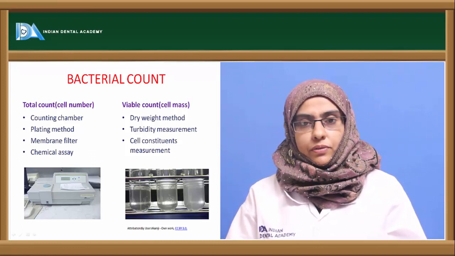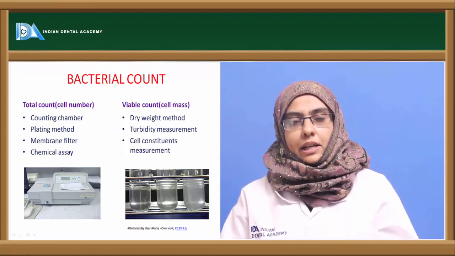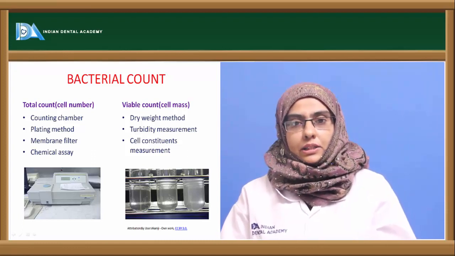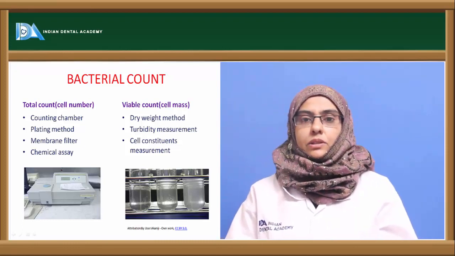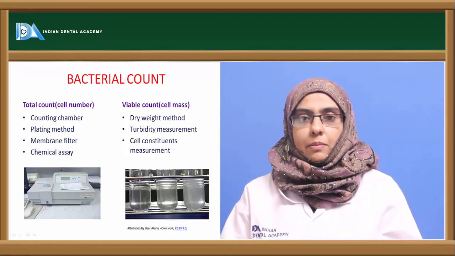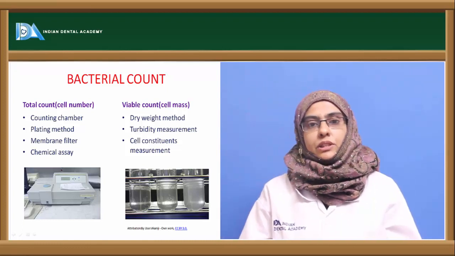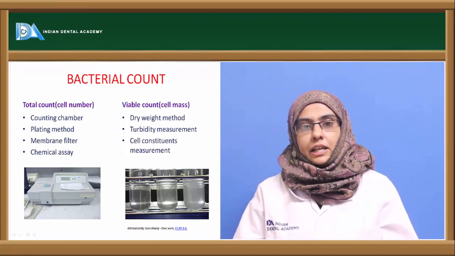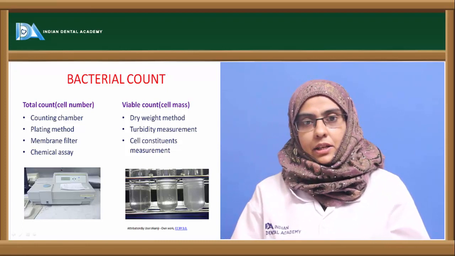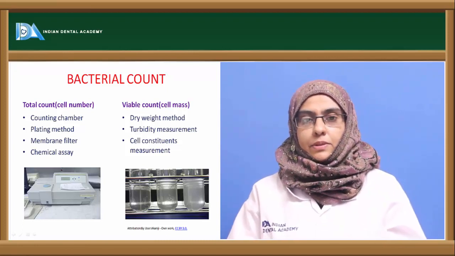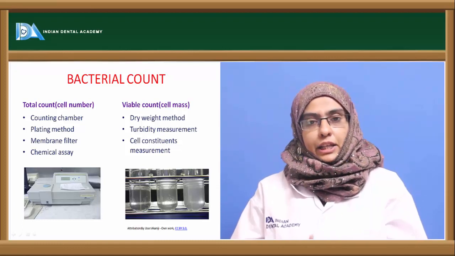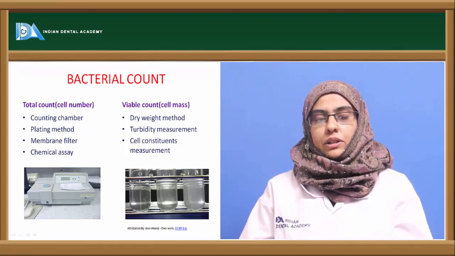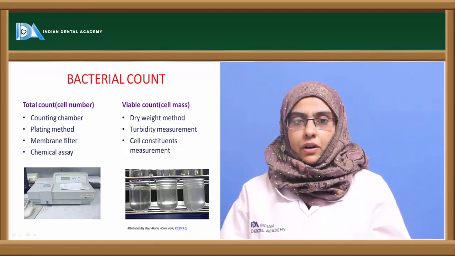And you can also go for the plating method, where serial dilutions of the organism or the initial inoculum are made and grown on a particular solid media, and then you count the number of colonies. Apart from that, the third method that is used is called the membrane filter method. Here, specially designed membranes are used to filter the microorganisms, and the retained microorganisms are grown on a solid media, incubated for their growth, and then the number of organisms is counted.